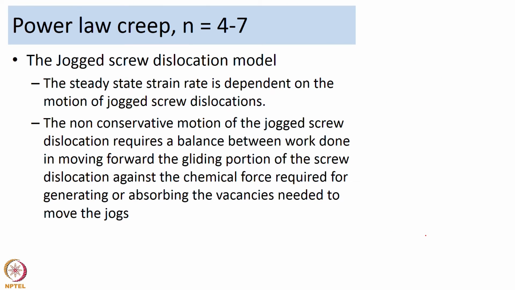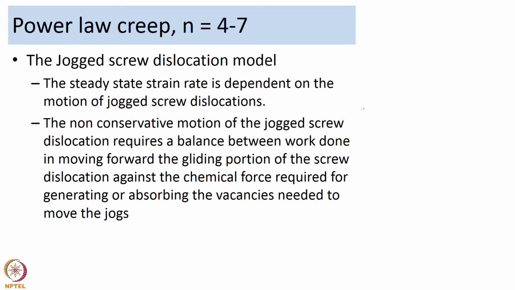Okay. So, now we are going to talk about the second model. So, we spoke about the Weertman's model in detail. So, we said subgrain formation and we derived the equations. So, now we are going to talk about another model which was proposed by Barrett and Nix, and this is known as the jogged screw dislocation model, a model used for explaining the n is equal to 4 to 7 behavior. So, here in the jogged screw dislocation motion model, the steady state strain rate is dependent on the motion of the jogged screw dislocation.